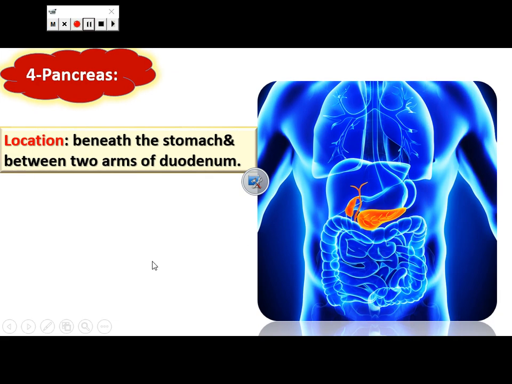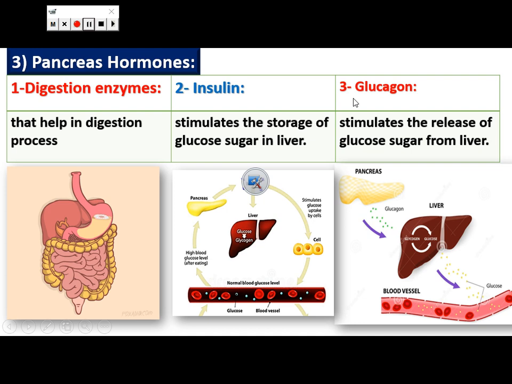And the pancreas gland is a mixed gland, as it secretes digestive enzymes and also secretes special hormones, which are insulin hormone and glucagon hormone. Insulin hormone decreases the level of sugar in the blood as it changes glucose sugar into glycogen, which is stored in the liver, while glucagon hormone releases the glycogen from the liver and changes it into glucose and liberates it into the blood.